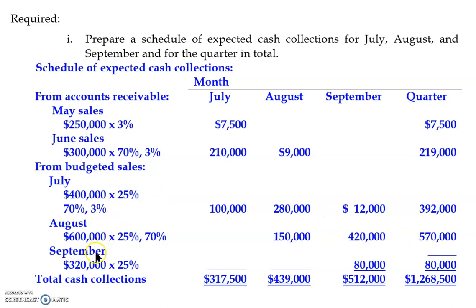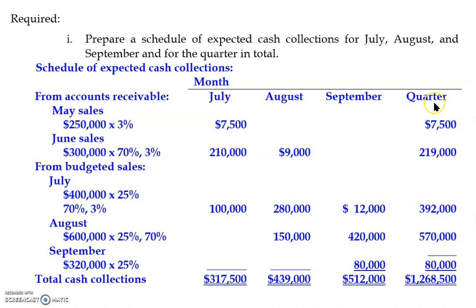Let's look at September sales. 25% of September sales will be collected in September. So what happened to the 70% and 3%? All those will appear in the accounts receivable. What happened to 3% of August sales? That will also be in the accounts receivable.